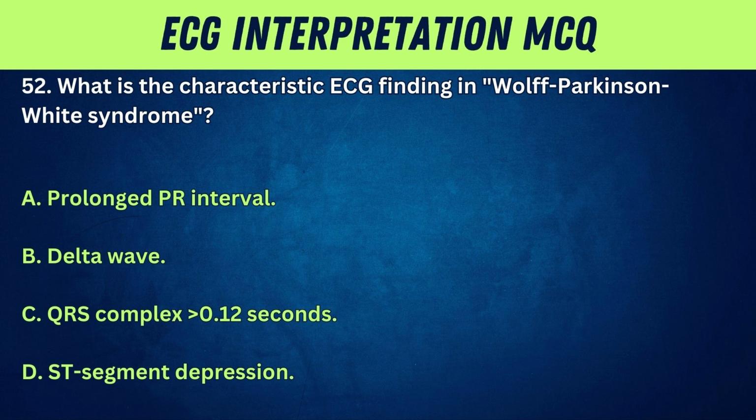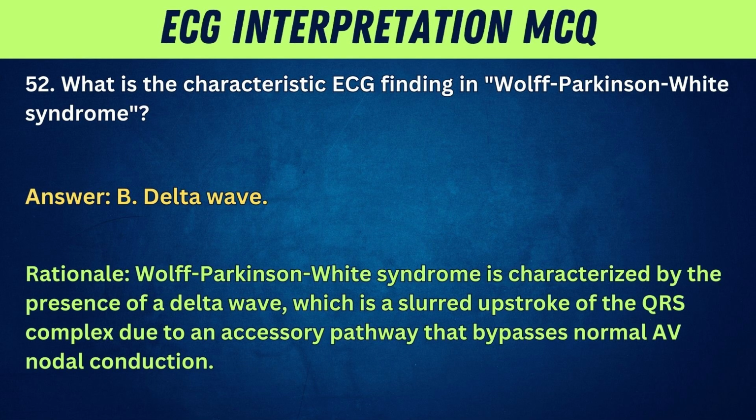52. What is the characteristic ECG finding in Wolff-Parkinson-White syndrome? A. Prolonged PR interval. B. Delta wave. C. QRS complex greater than 0.12 seconds. D. ST segment depression. Answer: B.